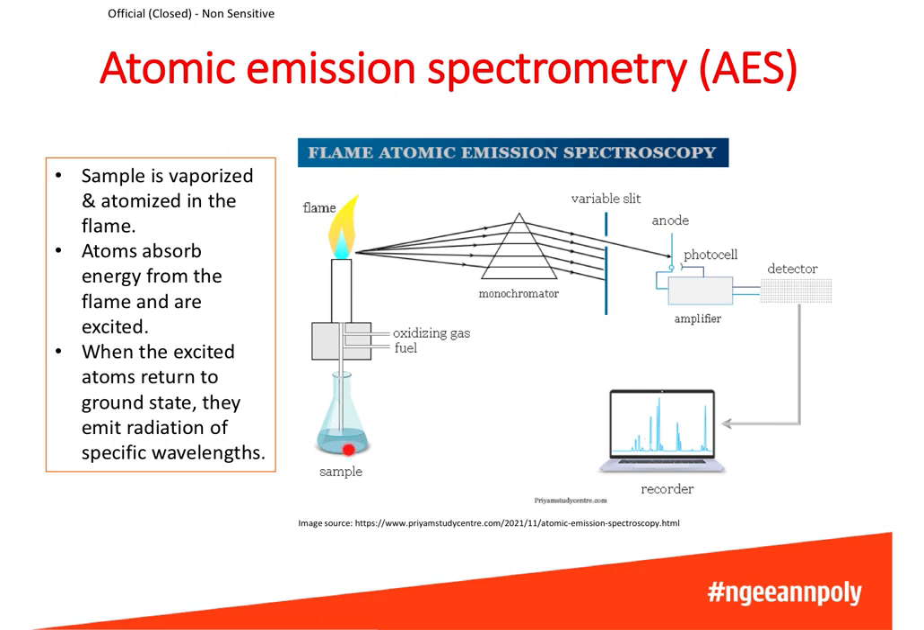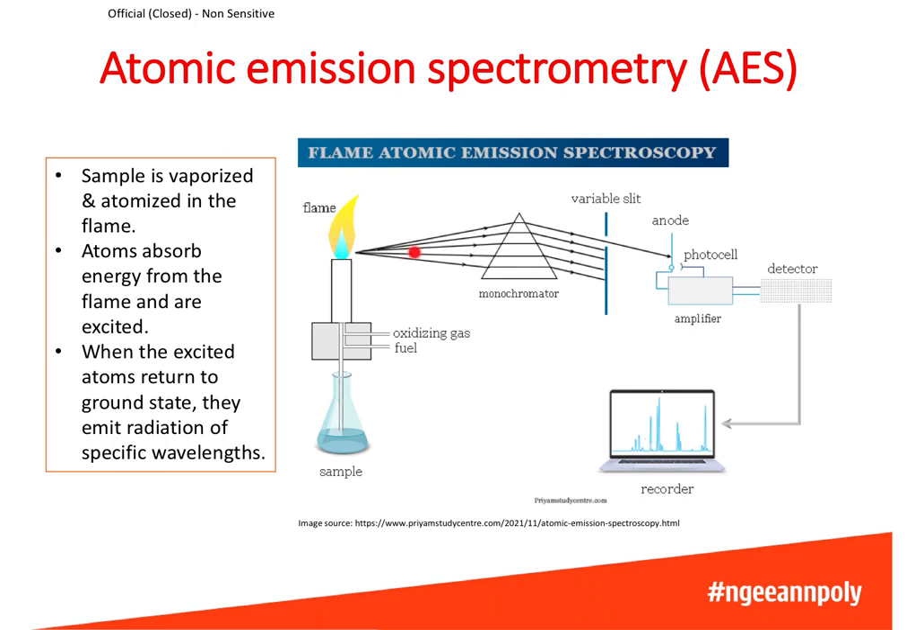The sample is typically in an aqueous solution. So first of all, the sample will be vaporized and atomized in a flame. Besides a flame, some spectrometers also use plasma as the heat and excitation source. So atoms will absorb energy from the flame and would be excited into higher energy levels. When these excited atoms return to the ground state, they would then emit radiation of specific wavelengths.